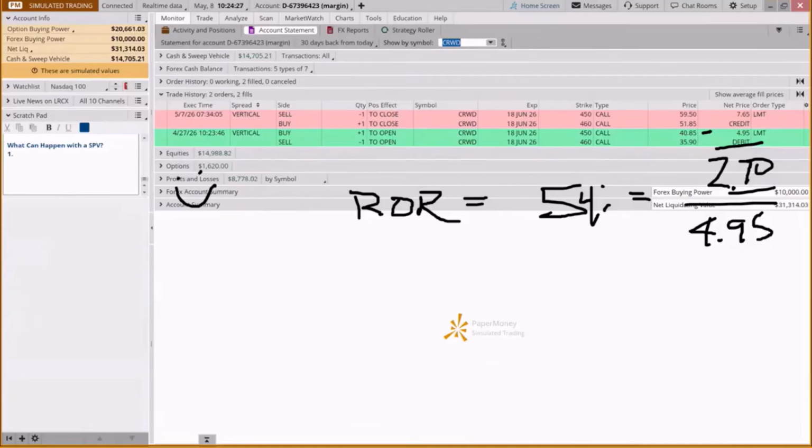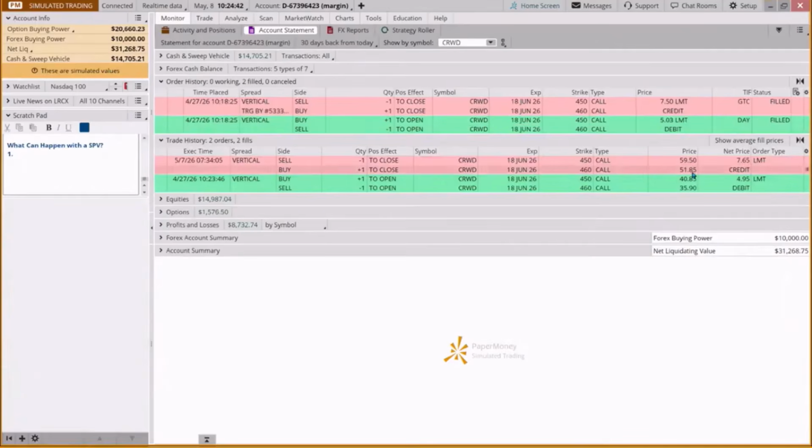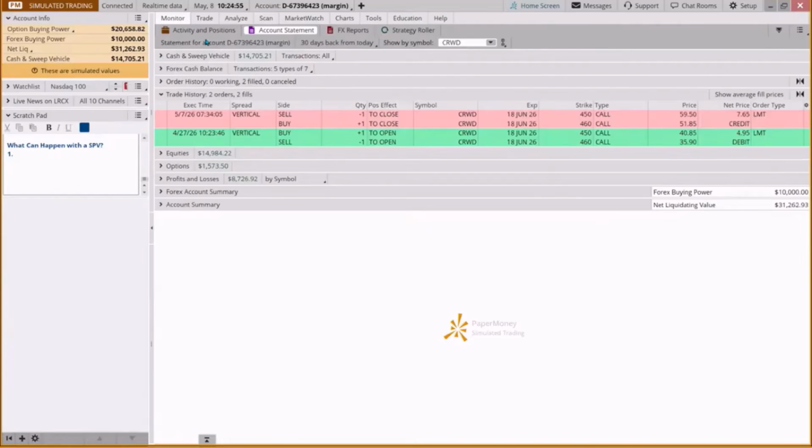And sometimes, when we're putting in things live in the market, it gets filled at a different price. And so our target on this one, if you want to say, well, what was my target? Our target was 765. And when we put the order in, we put it in at 503, it got filled at 495. So that may be a bit of a paper money fill, but it can happen in a live account as well.